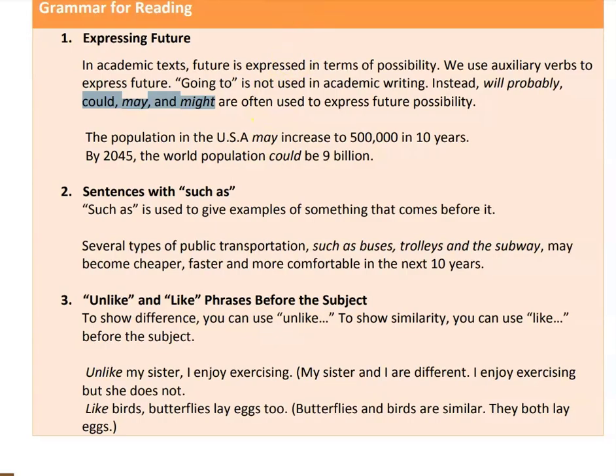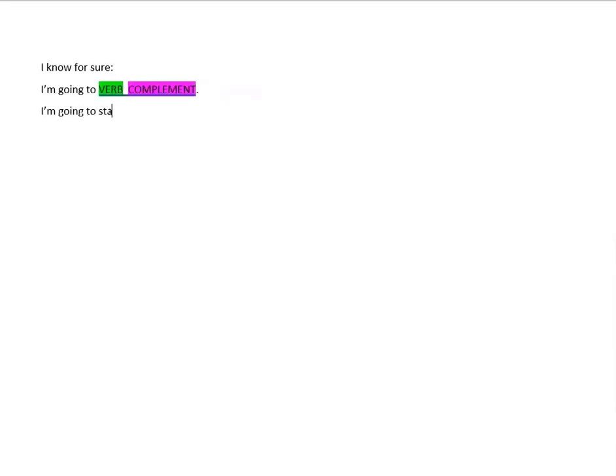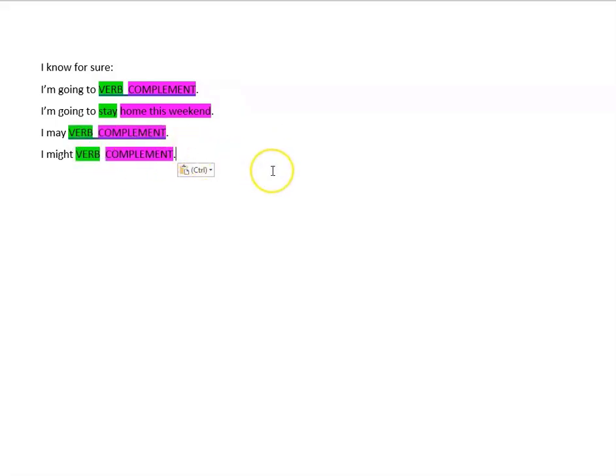Okay? So, for example, I'm going to stay home this weekend. That I know for sure. So as you can see, this is my verb, right? Stay where? Home. When? This weekend. Okay? That's for everyday use. And even for everyday use, if I don't know for sure, let's suppose I want to do something, I am planning to do it, but I don't know for sure if I will. I say I may, or I say I might. Okay? Then the verb, and then the complement, right?